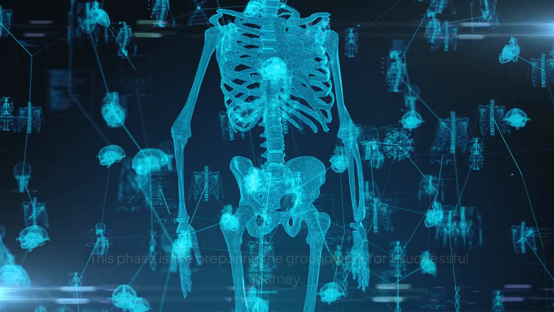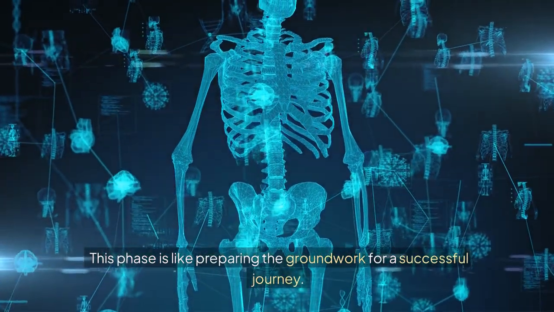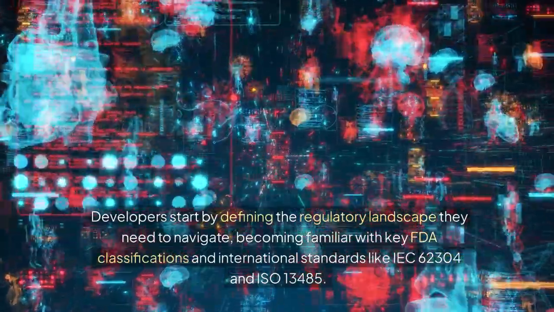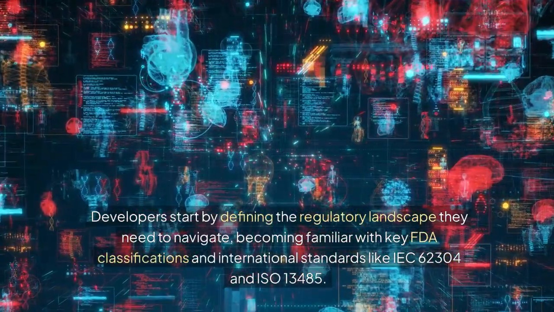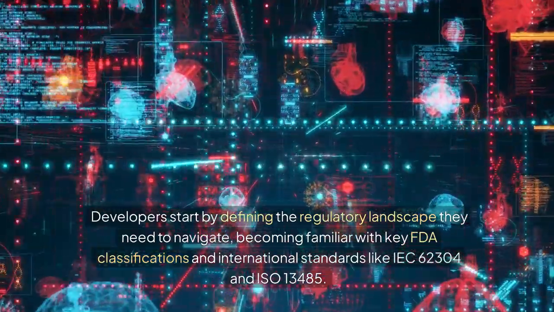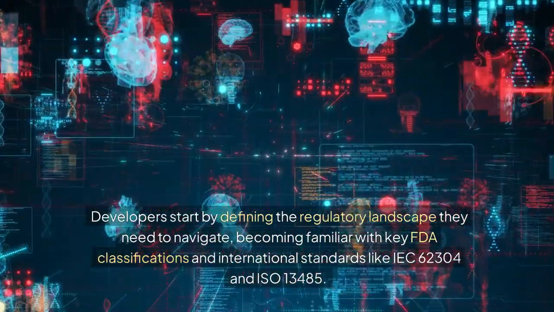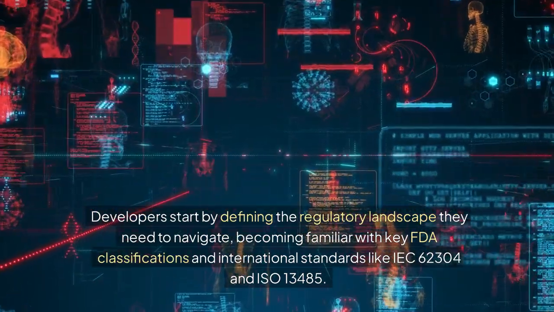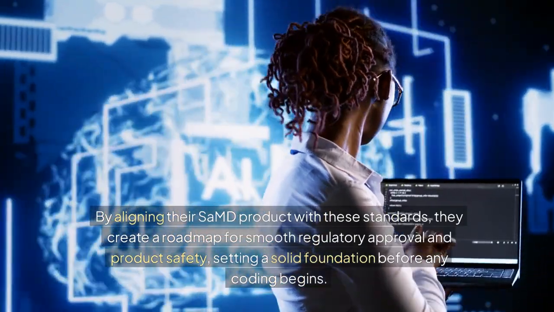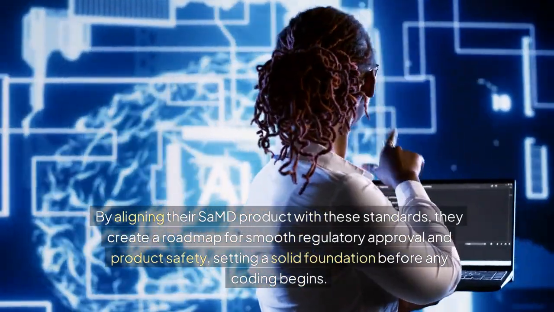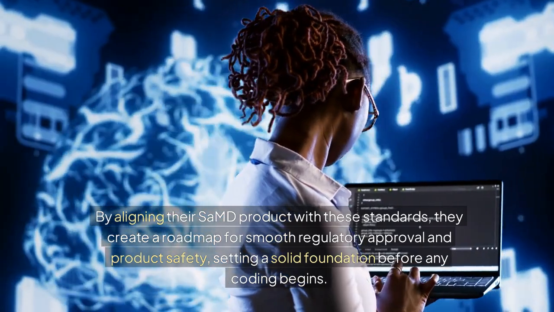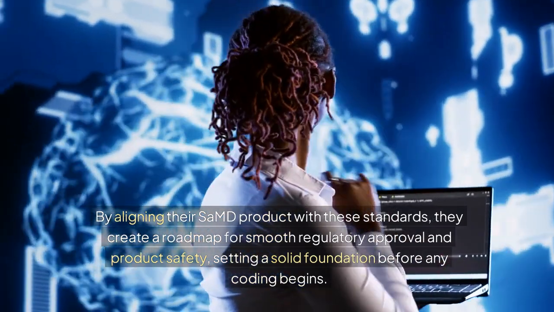Pre-regulatory considerations. This phase is like preparing the groundwork for a successful journey. Developers start by defining the regulatory landscape they need to navigate, becoming familiar with key FDA classifications and international standards like IEC 62304 and ISO 13485. By aligning their SaMD product with these standards, they create a roadmap for smooth regulatory approval and product safety, setting a solid foundation before any coding begins.